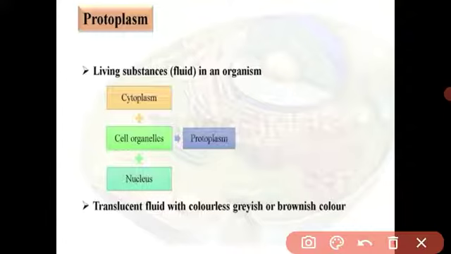Understood, student? What is meant by protoplasm? Protoplasm means the living material. Except for the cell wall, all parts of the cell are called the protoplasm. Understood?